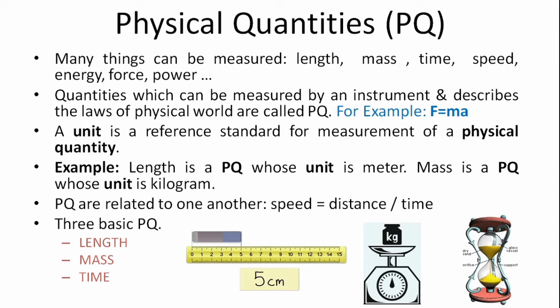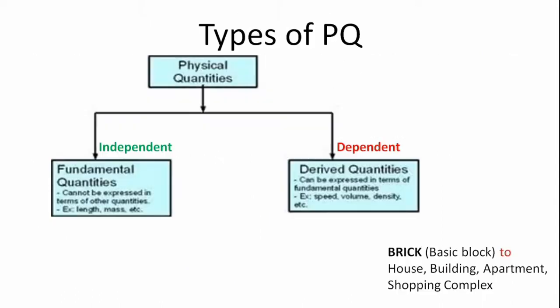And we have got three basic physical quantities. These are length, mass, and time. Now let us discuss what is a physical quantity. So we have discussed what is a physical quantity. Now let us discuss what are the different types of physical quantities. Basically there are two types. One is fundamental physical quantity and the next one is derived physical quantities.